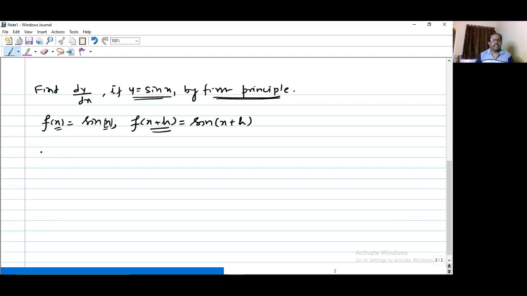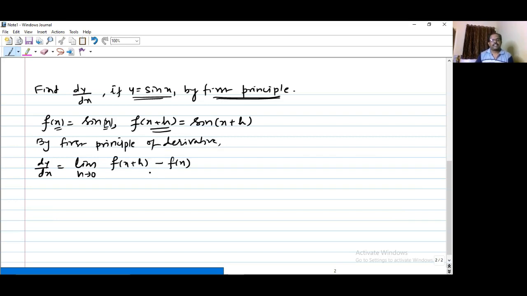Okay, let's see. So we say by first principle of derivative. What is the first principle of derivative? First we will write it. By first principle of derivative, dy by dx is the limit as h tends to 0 of f(x+h) minus f(x) divided by h. So its limit as h tends to 0 will give us the derivative of that function. So here our function is sin x. So you can say d by dx of sin x is.